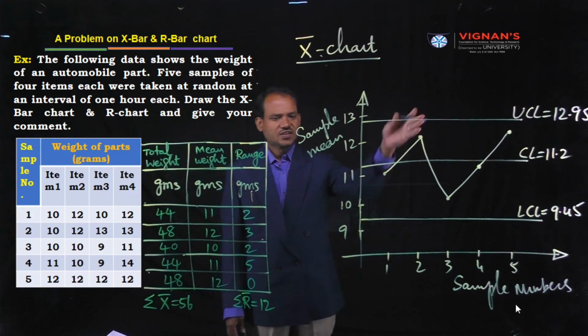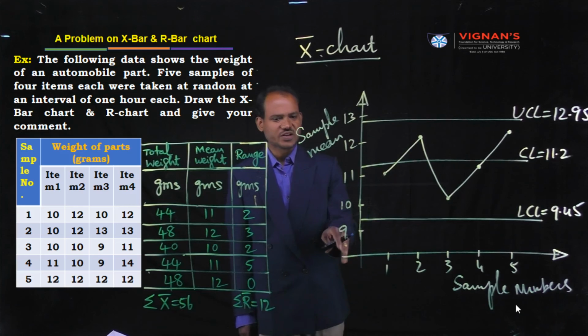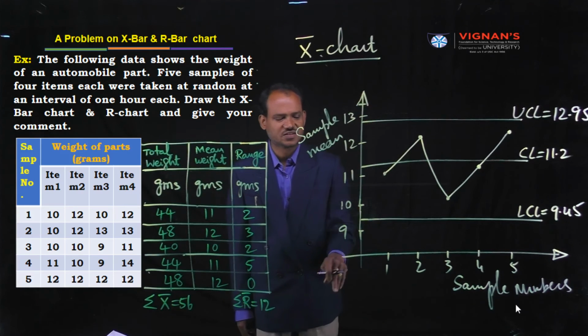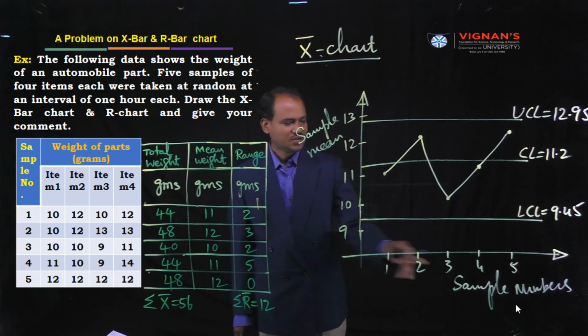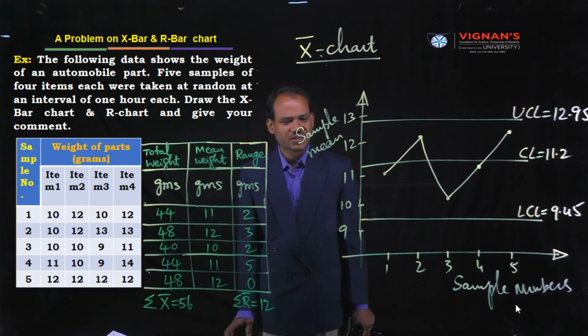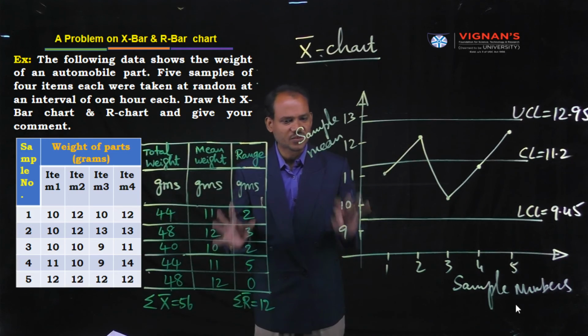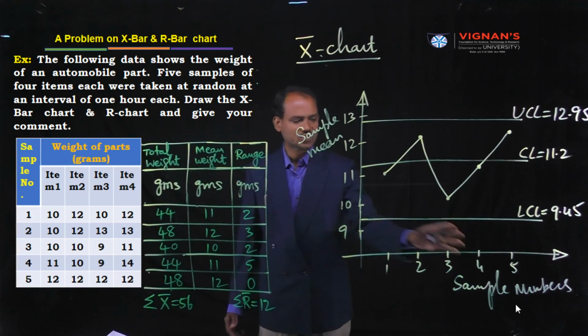Okay, this is the X bar chart. In this chart, you can observe there are two axes: the X axis and the Y axis. On the X axis, we are going to consider sample numbers. From the given table, we can observe there are 5 samples, so on the X axis you take 1, 2, 3, 4, 5.